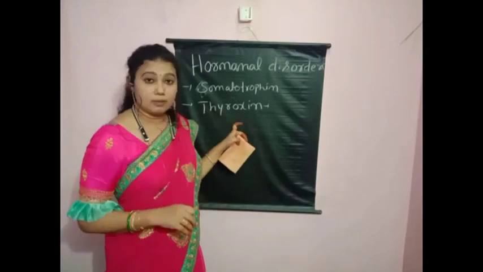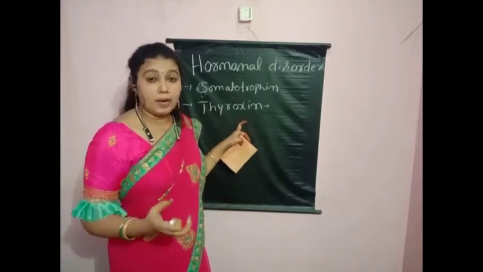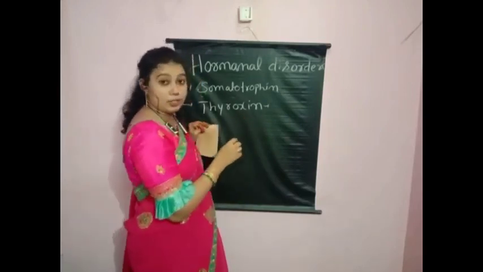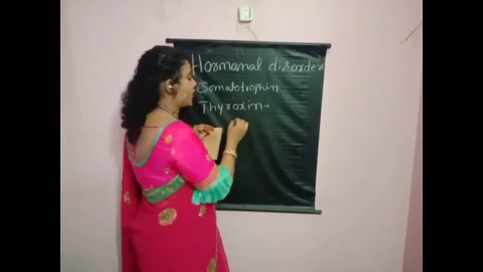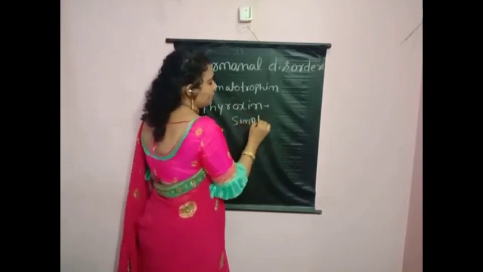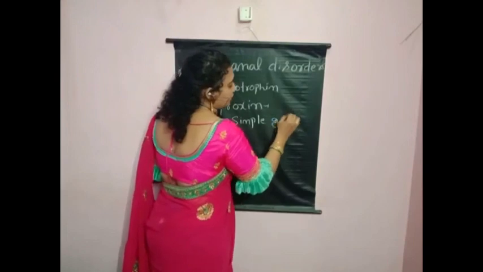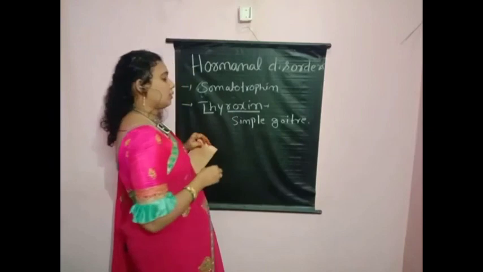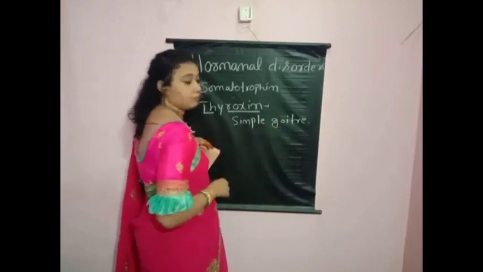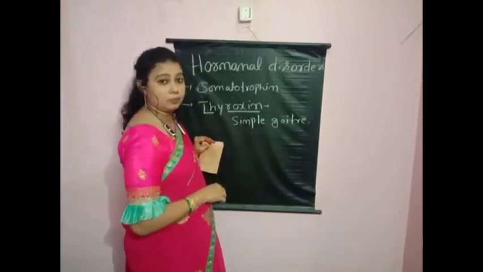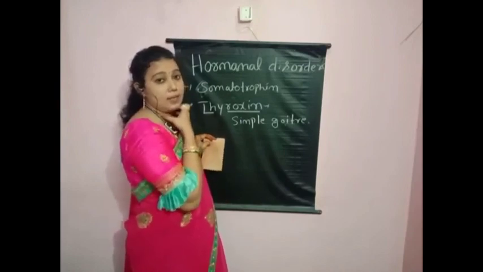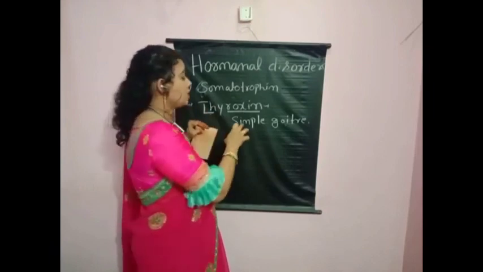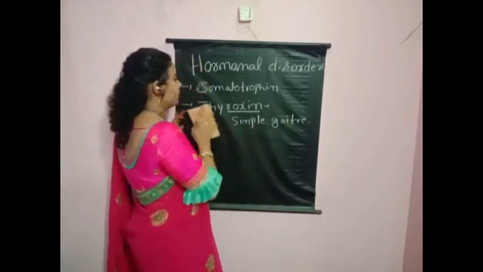So the gland will swell. That condition is called simple goiter or hypothyroidism. This disease is called simple goiter disease. Deficiency of thyroxine causes simple goiter or hypothyroidism. The gland will swell and then the neck region will be enlarged. Okay children, this condition is called simple goiter.